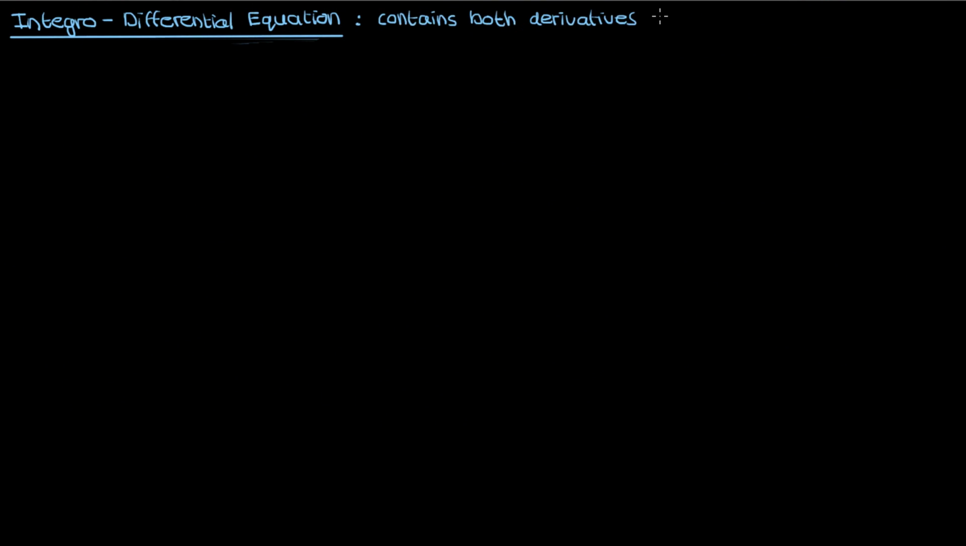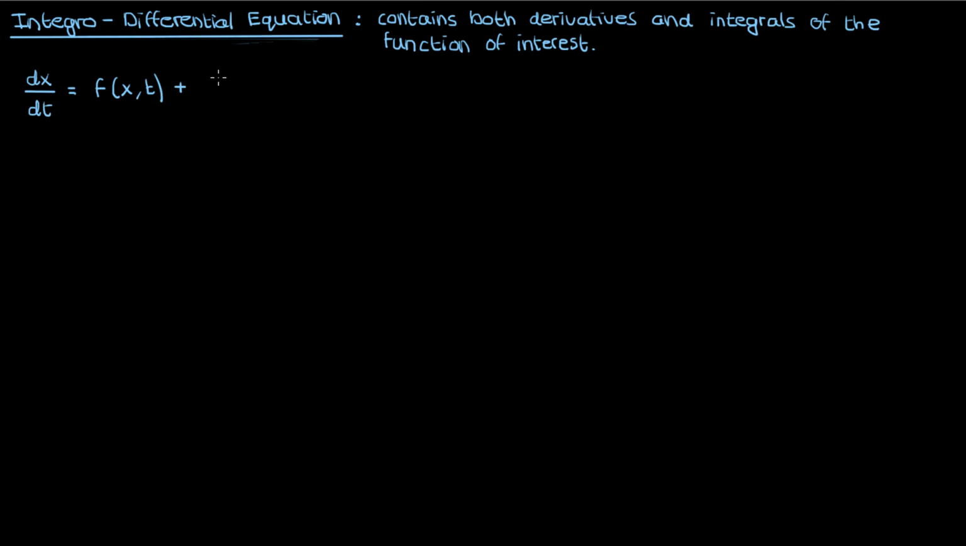Another type of weird differential equation we'll go over is the integro-differential equation. As the name implies, this type of differential equation contains both the derivatives of the function of interest and the integrals of the function of interest. For instance, if I have a first-order differential equation in terms of dx by dt, an integro-differential equation could look something like this, where dx by dt is f of x comma t plus an integral term from t naught to t of another function g of s comma x ds.